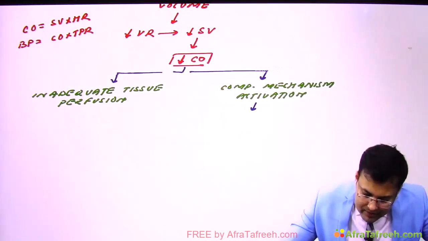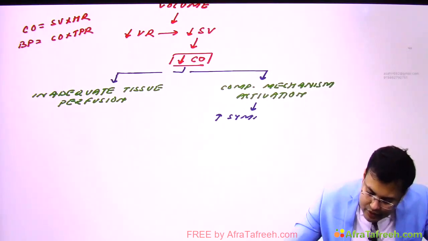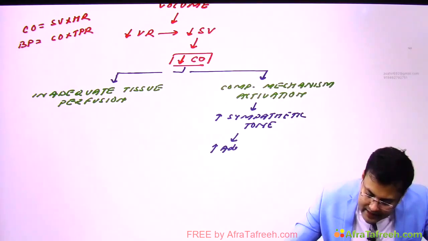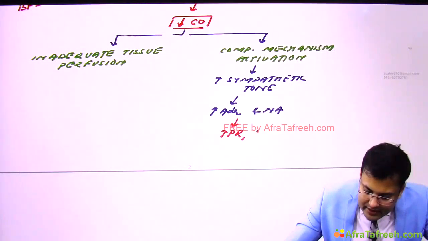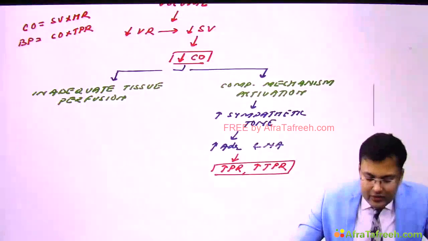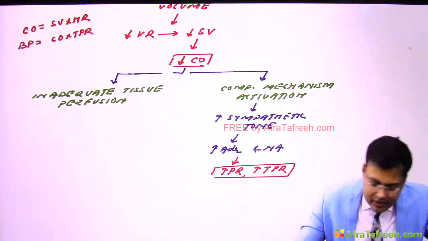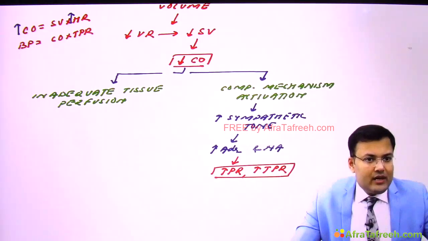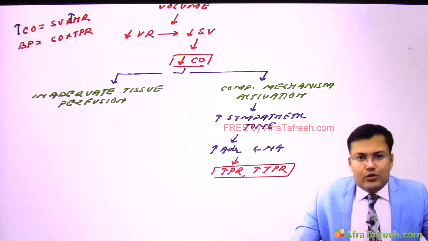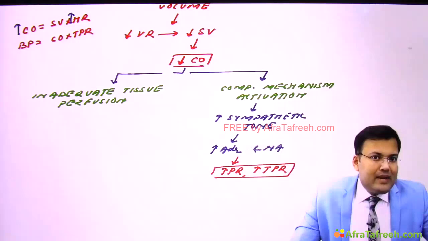Because of this, what's the problem? There is increased sympathetic tone. Clear? And there is increased release of adrenaline and noradrenaline, right? And that's why these patients will be having increased pulse rate and increased total peripheral resistance. Can you see here? Whenever there is increased pulse rate or heart rate, yes, it is going to maintain the cardiac output initially, but later it's not able to. So initially you are going to notice that in patients of hypovolemic shock, there is maintained cardiac output.